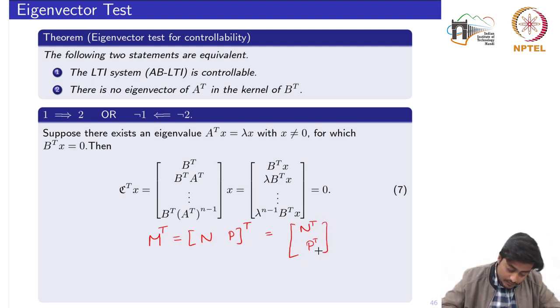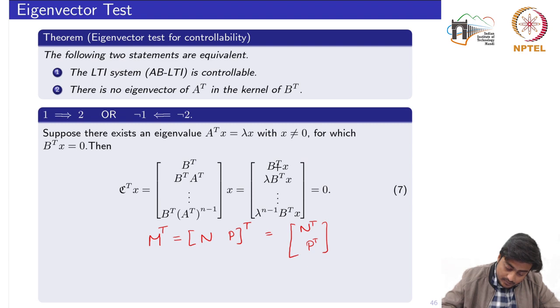The same property I have used here, because we are taking the transpose of the controllability matrix, and it would become B transpose, A transpose up to B transpose into A transpose to the power n minus 1, into x. Now I have taken this x inside these block matrices.